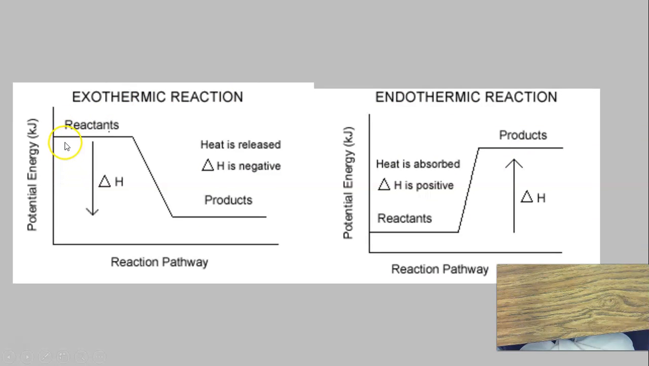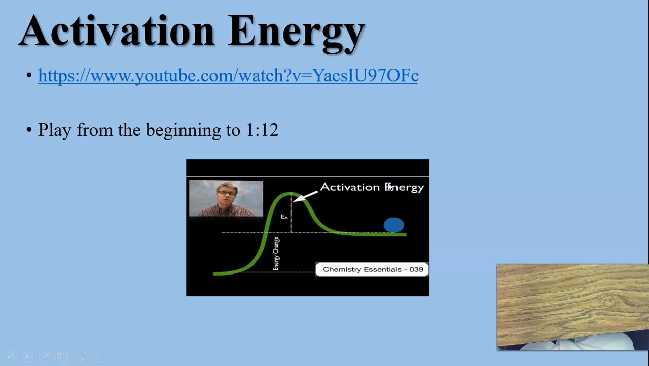So in an exothermic reaction, reactants start high, products are low. Heat is released, and your delta H is going to be negative. This is going to be a really good graph for you to memorize. In an endothermic reaction, reactants start low and end up high. We've gained energy. We've absorbed heat. The delta H is positive.